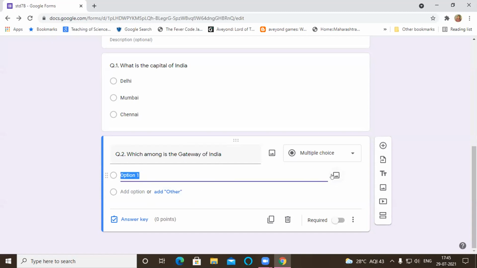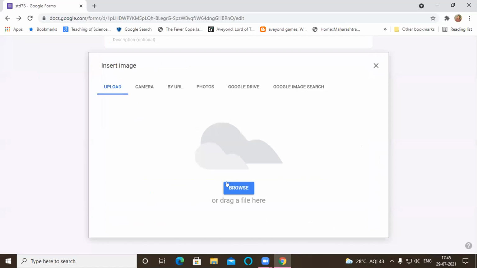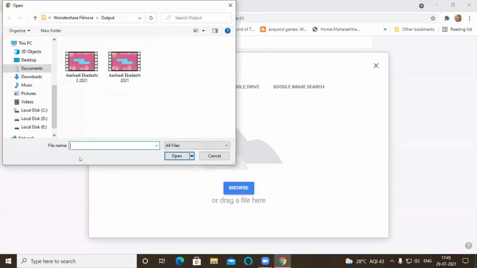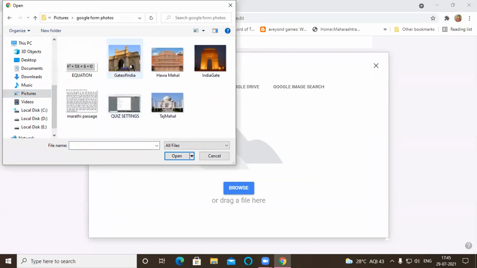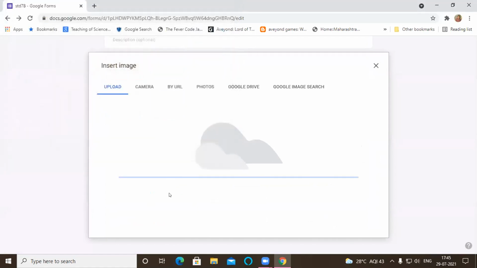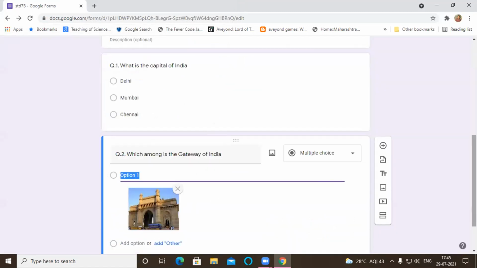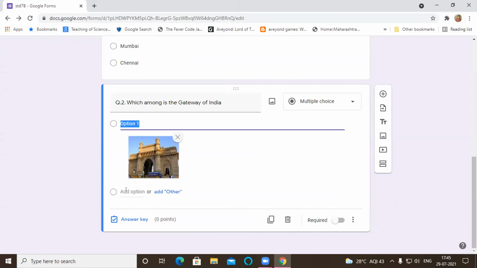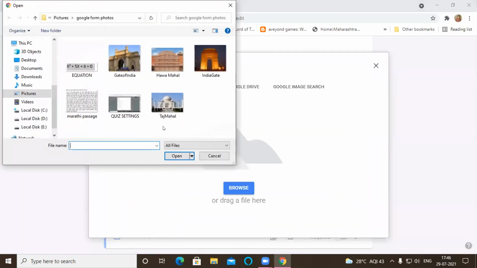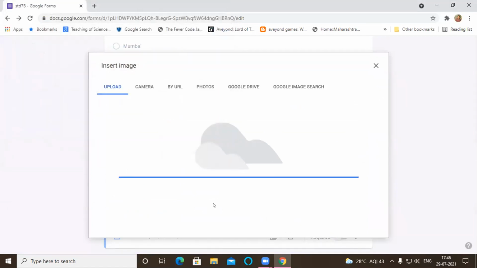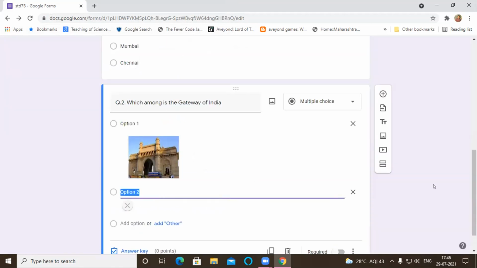Let's say for option 1 I am giving a photo, which I can upload from my computer. I already saved some photos. Then I will give one more option here.